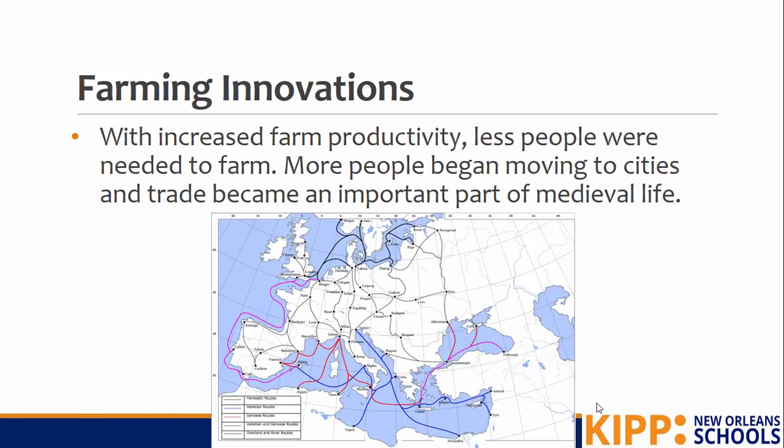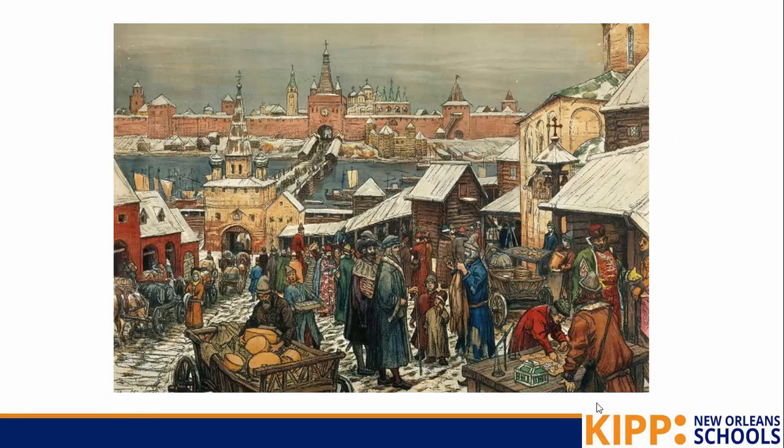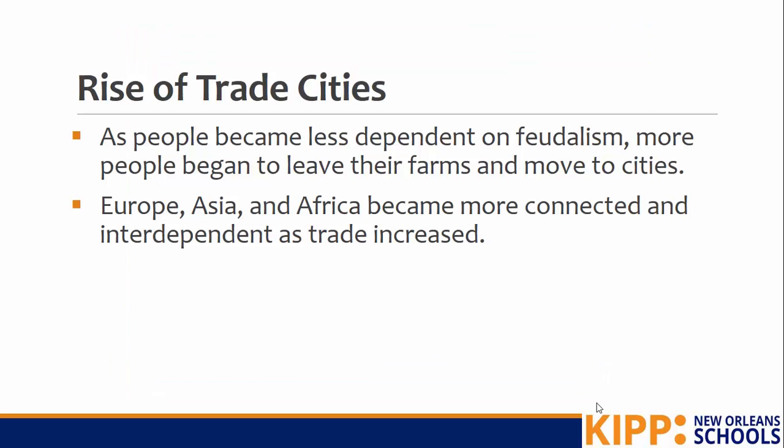So with the increased farm productivity, less people were needed to farm. More people began moving to cities, and trade became an important part of medieval life. So we're seeing things are starting to change in medieval Europe. As people became less dependent on feudalism, more people began to leave their farms and move into cities. Europe, Asia, and Africa became even more connected and interdependent as trade increased. So remember, they were previously connected through the Silk Road, but now those trade routes are expanding and growing even